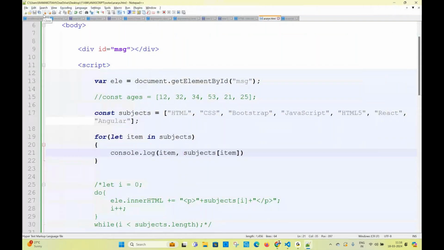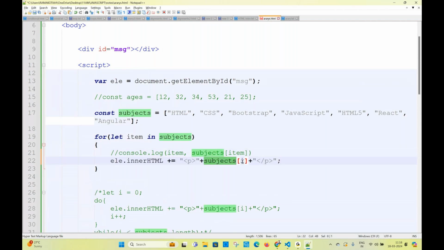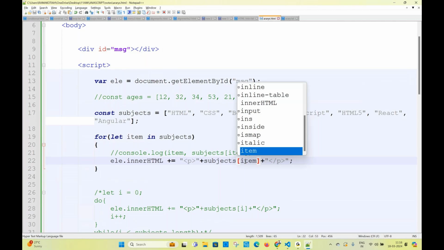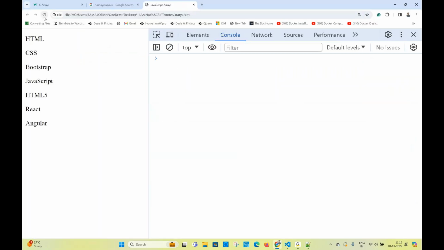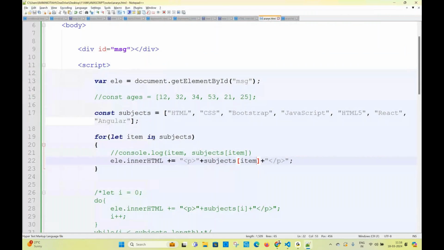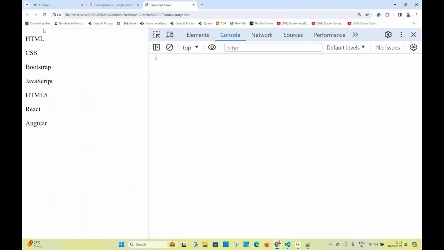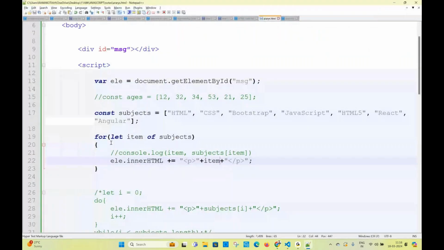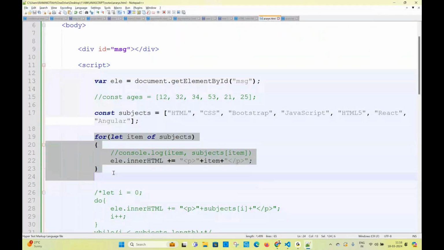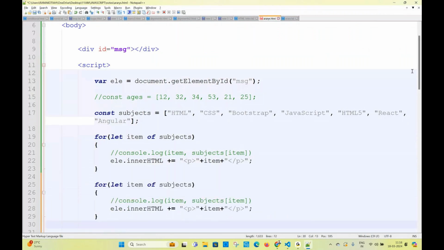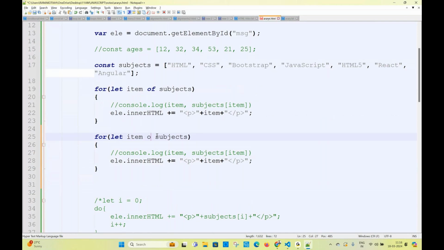Same values you want to print on the screen? Yes, sir, I want to print them on the screen. How do I print them on the screen? Very simply, you can go here. Now what are you writing here? This is going to be subjects of item, you have to write item. If you write it, now the value is going to be printed. If it is for of, what do I have to do here? No need of subjects, just write item. If it is for of, you write like this. Okay, the same output will come there. So if it is for in, what output are you getting? Right, this is going to be the for in loop. If you want to use for in, this is for in. Then what do you have to do here?